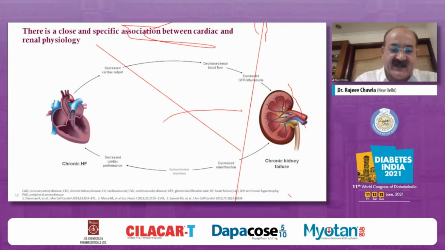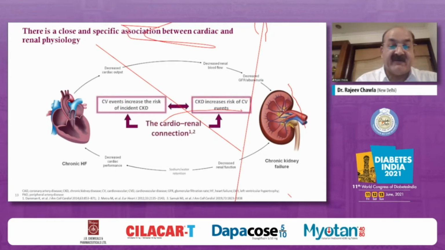Sodium and water retention is going to happen, which will then lead on to decreased cardiac performance and will worsen chronic heart failure. So it seems to be a dual dynamic relationship between worsening of heart failure and worsening CKD, and similarly, onset of CKD also leads on to worsening of chronic heart failure in these patients. So it is not only CKD which increases the risk of CV events, but mind it, even CV events, I'll be alluding to that, increase the risk of incident CKD in these patients with type 2 diabetes, especially with persistent hyperglycemia.